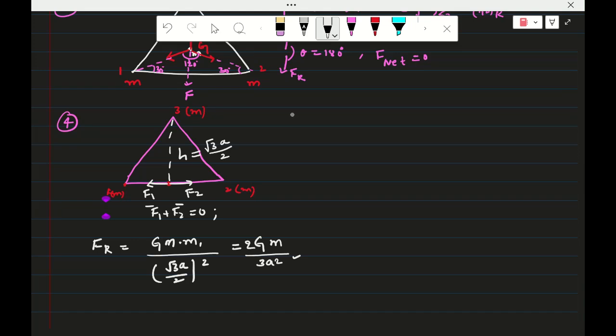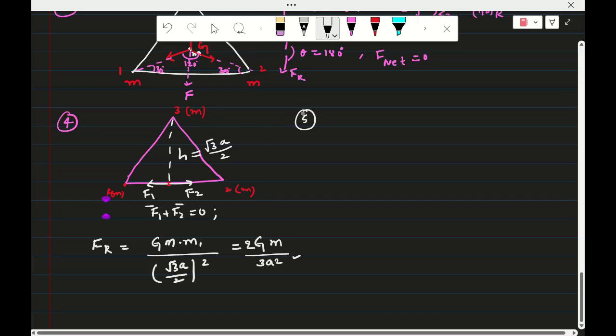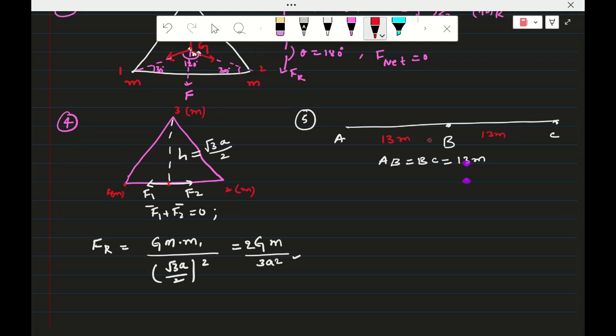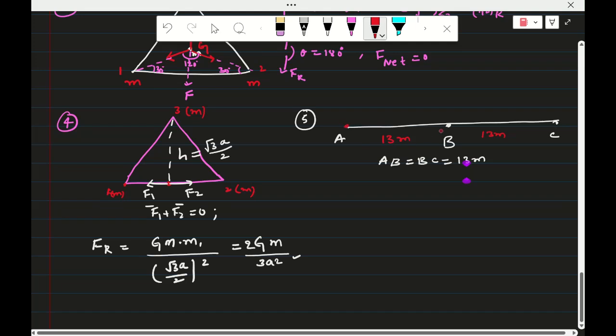Coming to the fifth application, there are many applications like this. Fifth application: there are 3 points on a straight line, A, B, C, such that AB is equal to BC, equal to 13 meters. The condition is given, AB is equal to 13, BC also 13 meters. Now the gravitational force on a fourth particle, with the same mass at A, at B and at C.